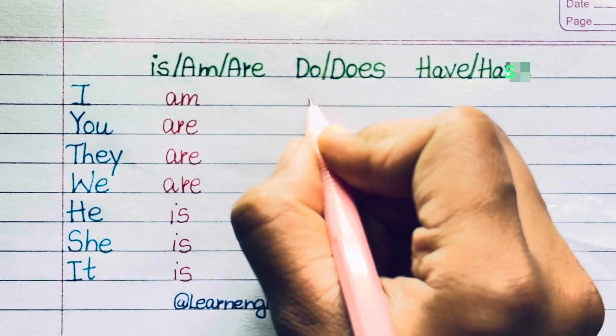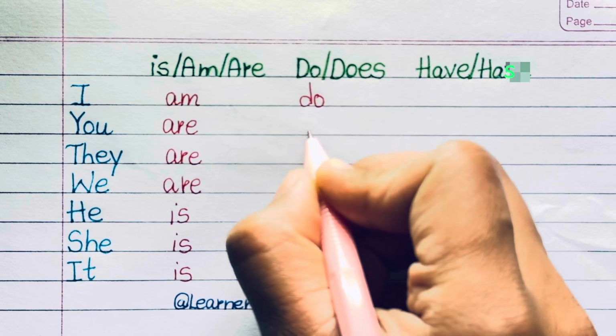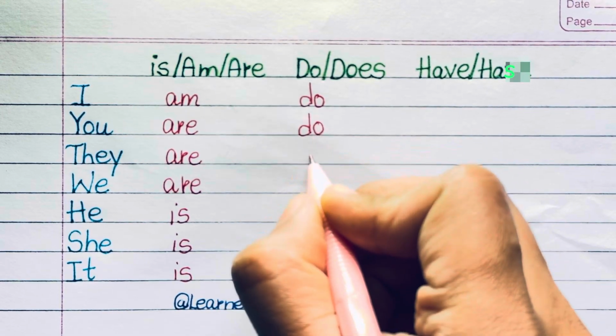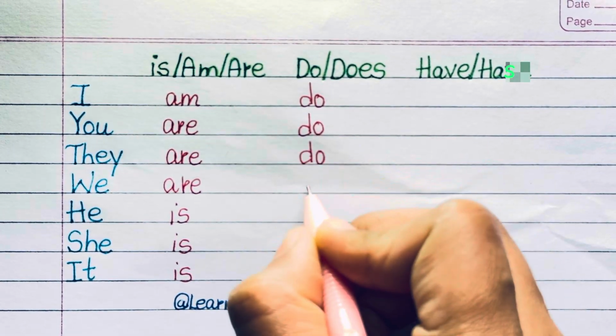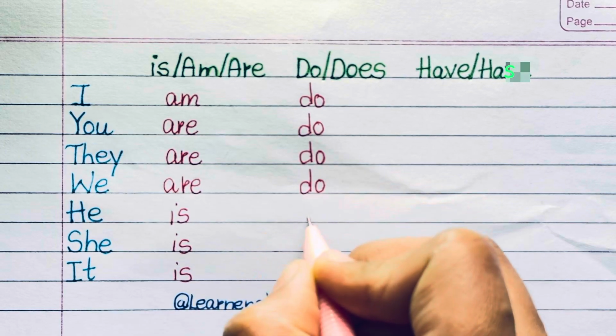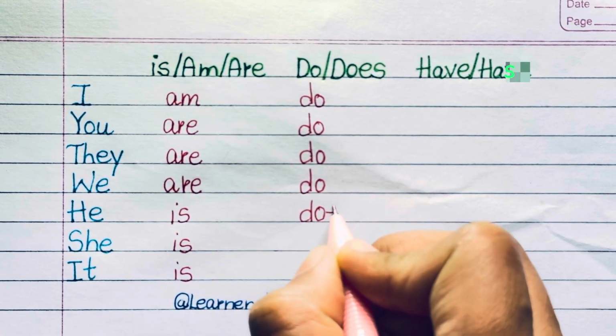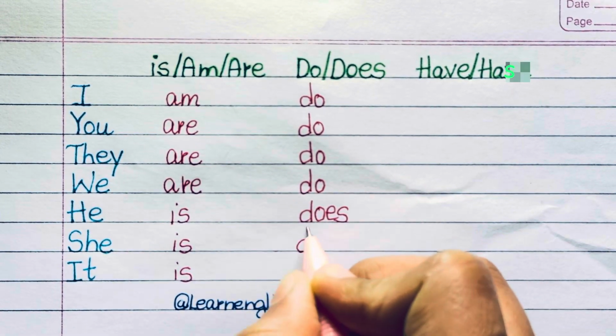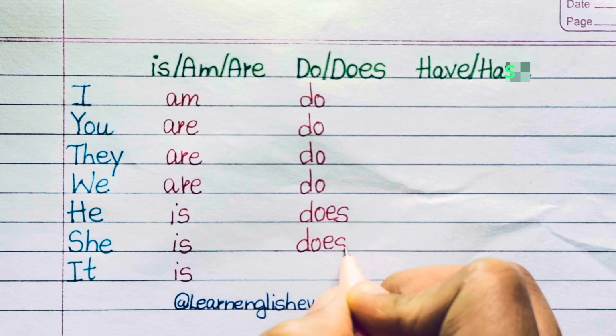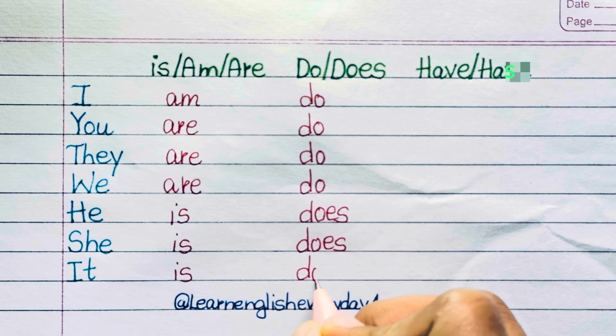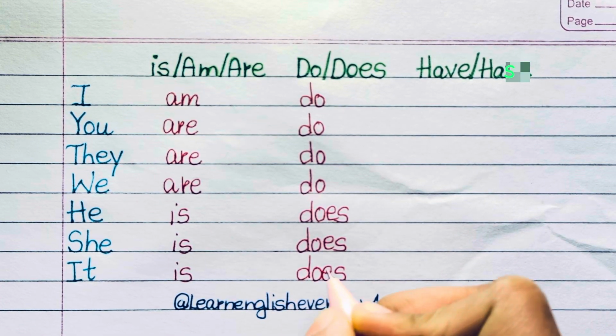Do, does. I do. You is plural in form, so we use do with plural subjects. You do, they do, we do. He is singular subject, so with singular subjects we use does. He does, she does, it does.